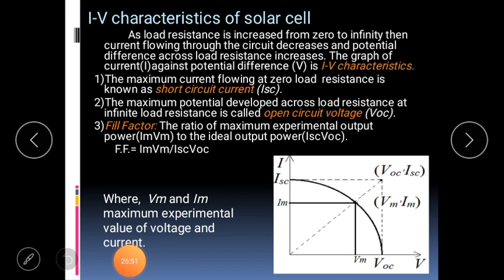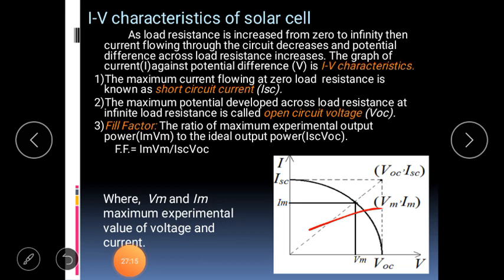As the load resistance is increased from 0 to infinity, the current flowing through the circuit decreases and the potential difference across the load resistance increases. The graph of current against potential difference is the IV characteristic. This is the representation of the IV characteristic.